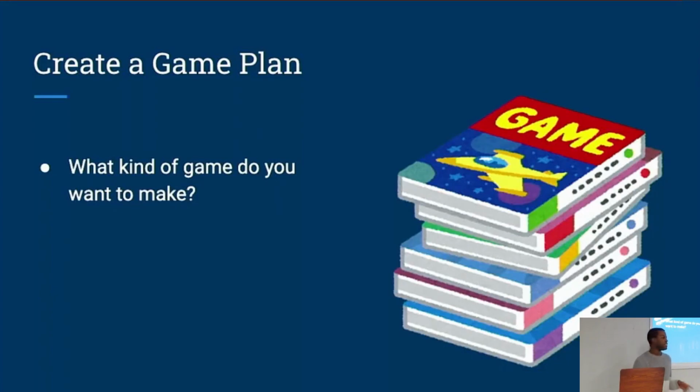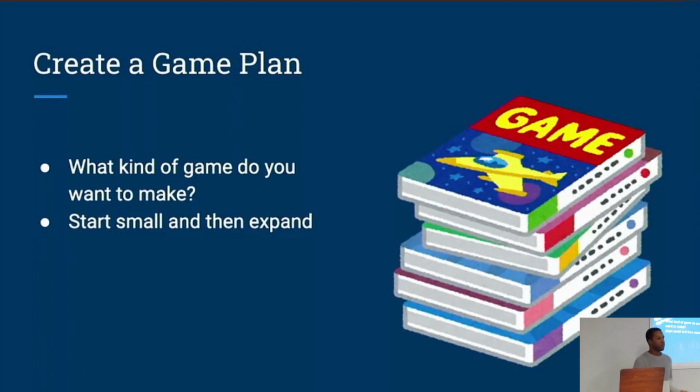So creating an action game is going to be very different than creating a puzzle game, which is going to be very different than making a racing game. So you need to decide what kind of game you want to make first, and then you'll be able to work in that direction.